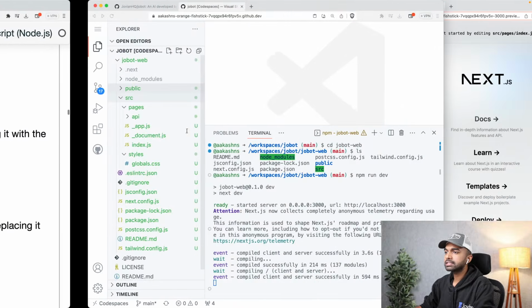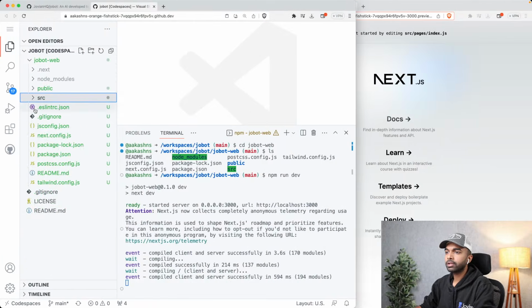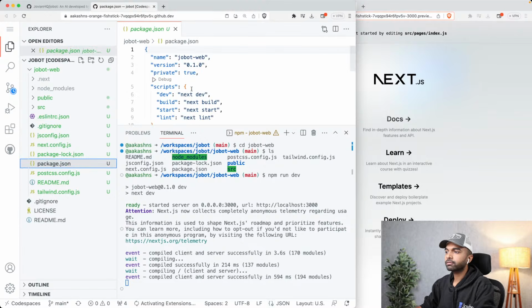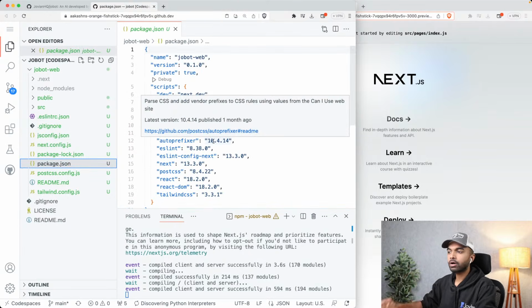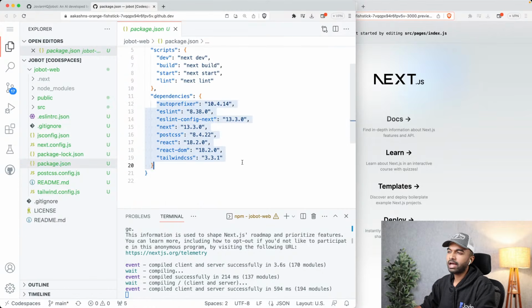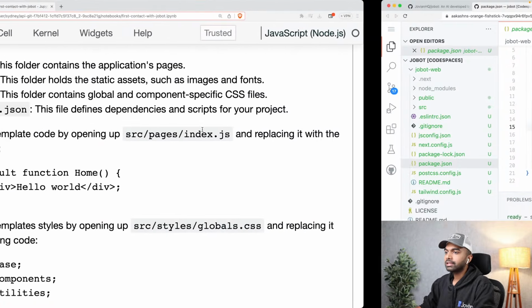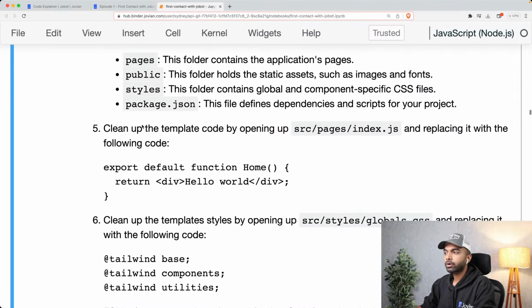And finally, it contains a package.json file. So the project folder contains this package.json file. This is where all the new libraries that we are going to install are going to show up. You can see here that we have a bunch of things already. That is what Create Next App added for us. But as we install new libraries, which we'll need to, they will get added here as well. Okay, so that is the basic Next.js project setup.